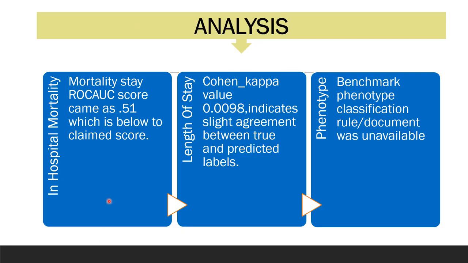In hospital mortality, our results deviate from the paper due to unclear masking of input attention sequences. In hospital stay, we have obtained 0.0098 Cohen-Kappa value, indicating slight agreement between true and predicted levels, while the paper reported fair agreement. Unclear MSE and MAPE calculations in classification tasks may explain this discrepancy.